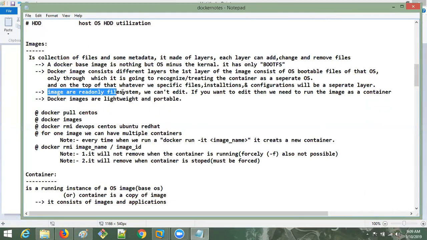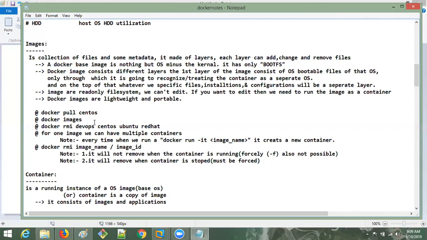And images are read only. Once you download the images, they will be read only by default. If you want to edit those images, you have to run that image in a container. Then only is it possible to edit. Clear?